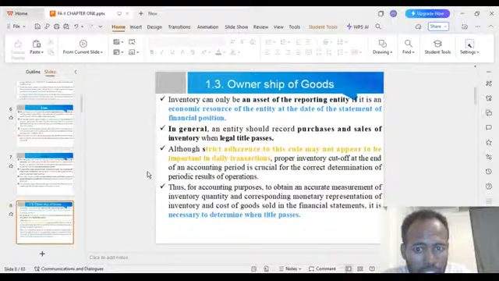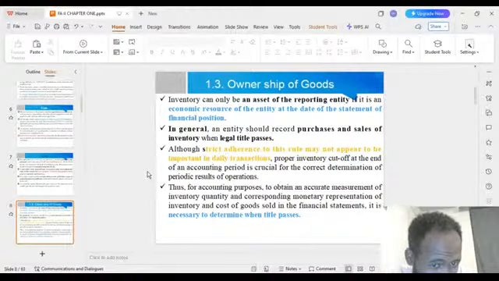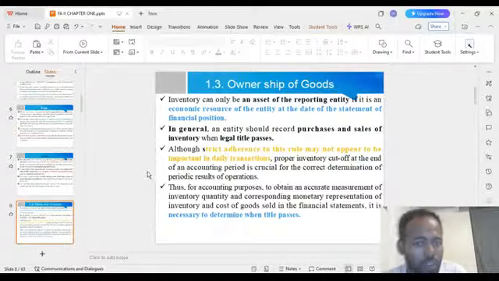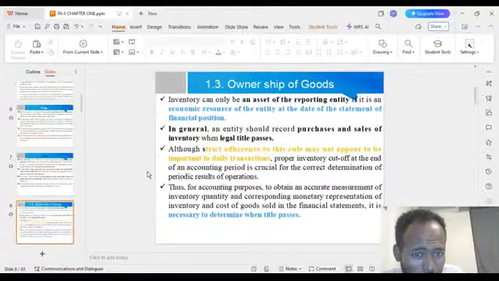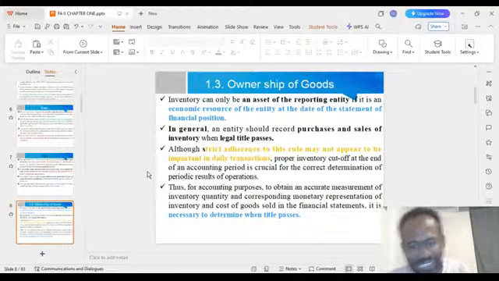Proper inventory cut off at the end of an accounting period is crucial. It is very important for the correct determination of the result of the operations. Thus, for accounting purposes, to obtain an accurate measurement of inventory quantity and the corresponding monetary representation of inventory and the cost of goods sold in the financial statements, it is necessary to determine when title passes.